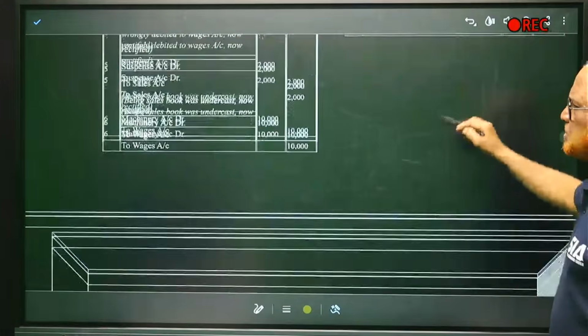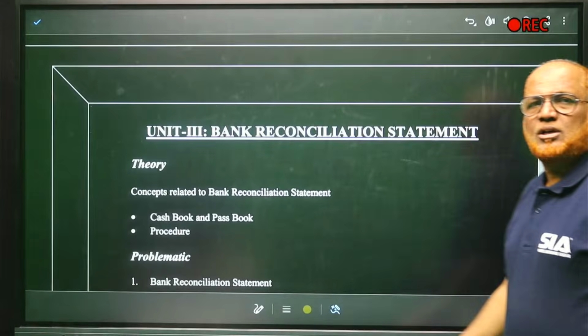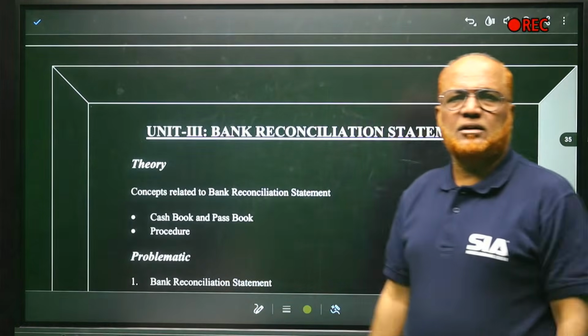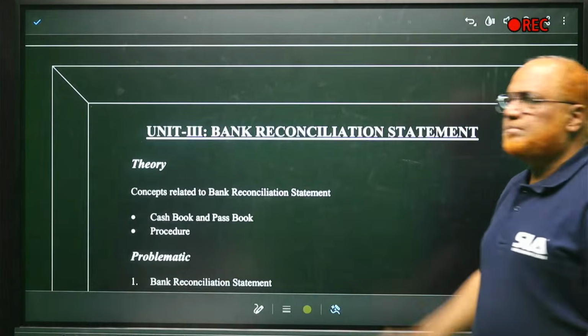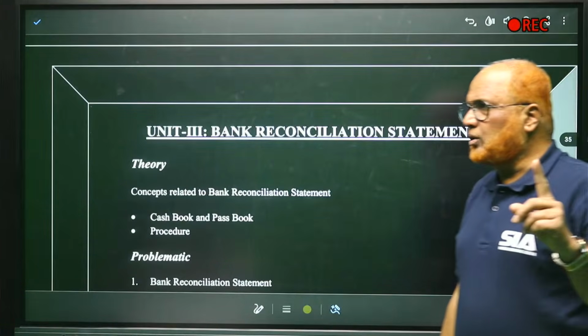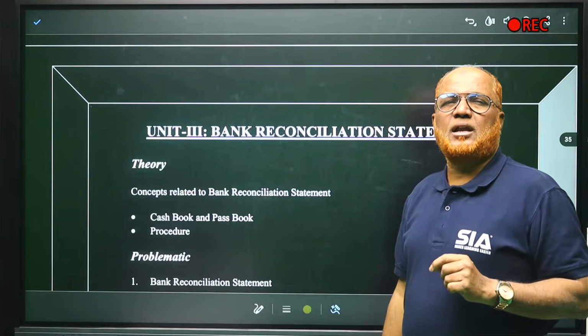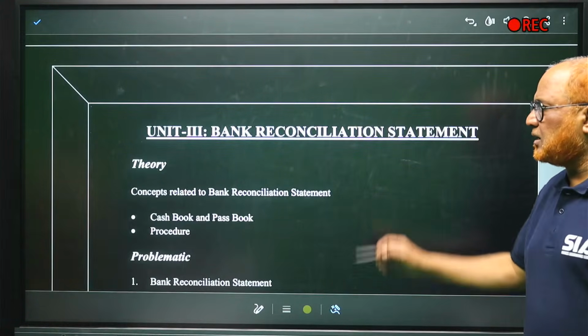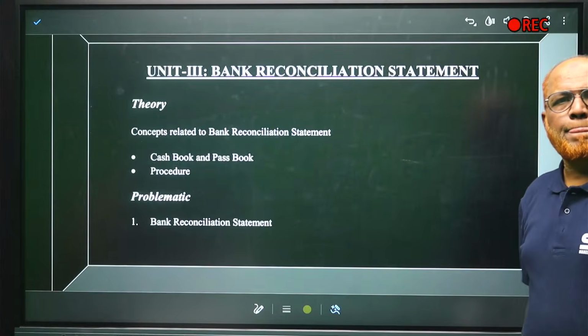So over this problem, 12 marks. Finished. So we have completed 2 units. Now we are in the 3rd unit. The 3rd unit is bank reconciliation statement. What is the first unit? Accounting process. 2nd unit, subsidiary book and rectification of errors. 3rd unit is bank reconciliation statement.